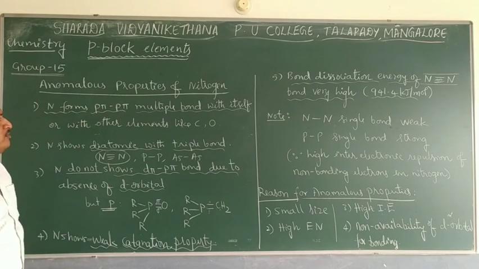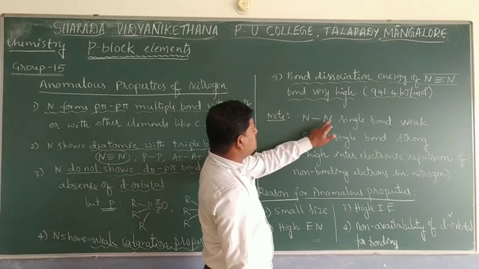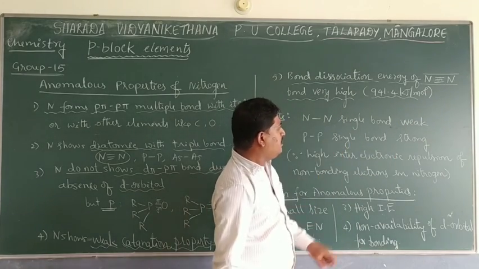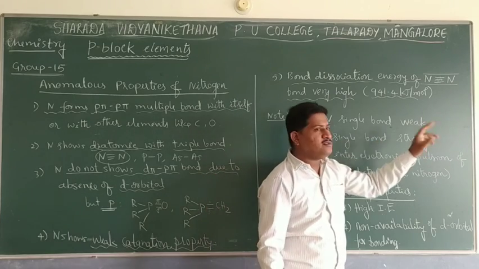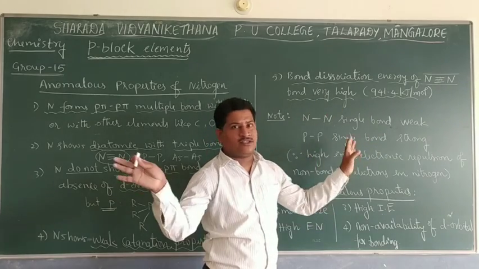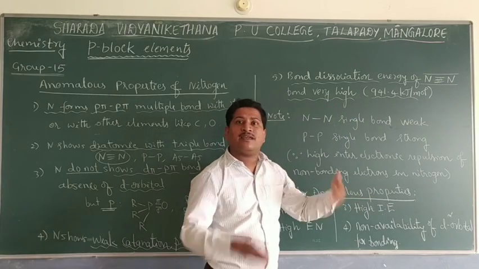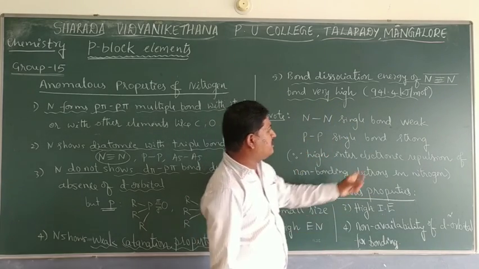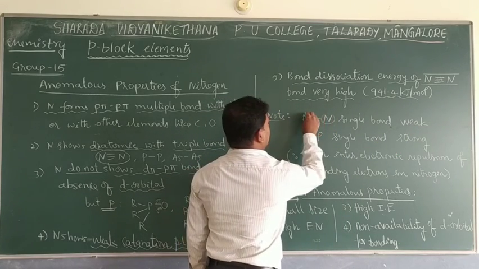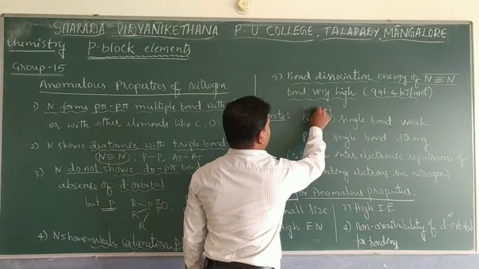But here one point to be noted with respect to the fourth, weak catenation property. Look at it. Nitrogen single bond is weak, but triple bond stronger. Single bond is weak, whereas phosphorus single bond is strong. So there was an interesting thing here. Nitrogen triple bond is always strong because of high dissociation energy. But single bond is unstable, you can say weak, and phosphorus single bond is strong. And that is mainly because nitrogen is very small in size, and also it has a lone pair of electrons in its valence shell.